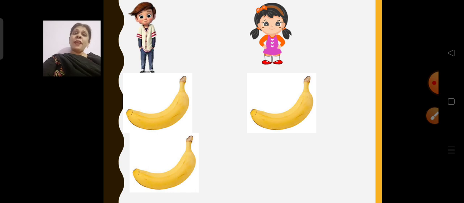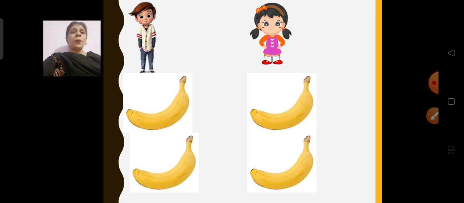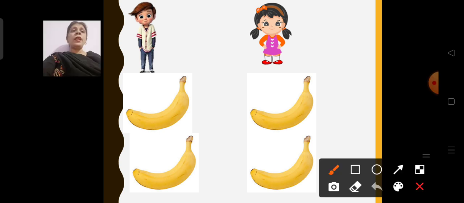What will I do? I will share 1 more banana with the boy. So now 3 bananas I have distributed. Now 1 more is left. I will give that to the girl child. So now I have given 2 to the boy and 2 bananas to the girl. So all together I distributed 4 bananas. 1, 2, 3, 4. 2 to the boy, 2 to the girl. So both the children are having equally 2 bananas.